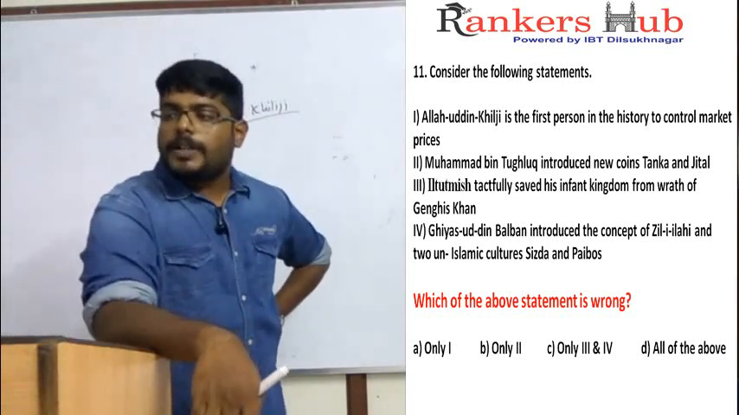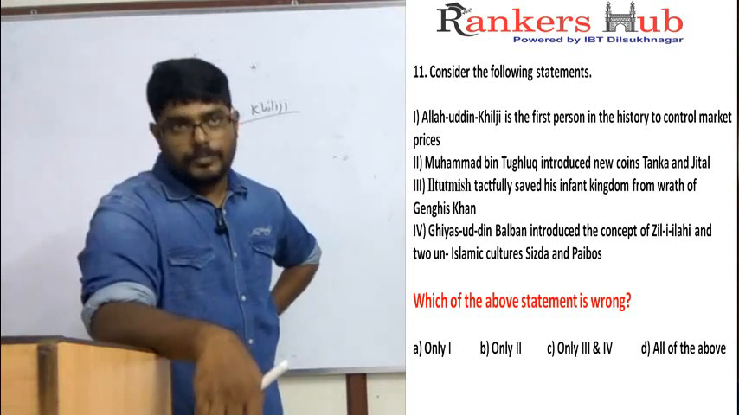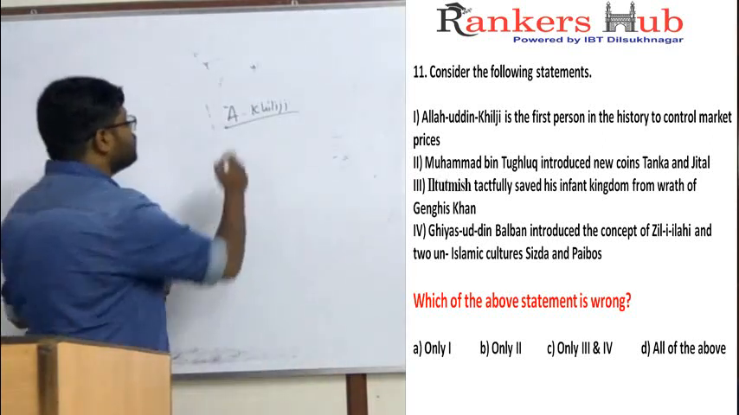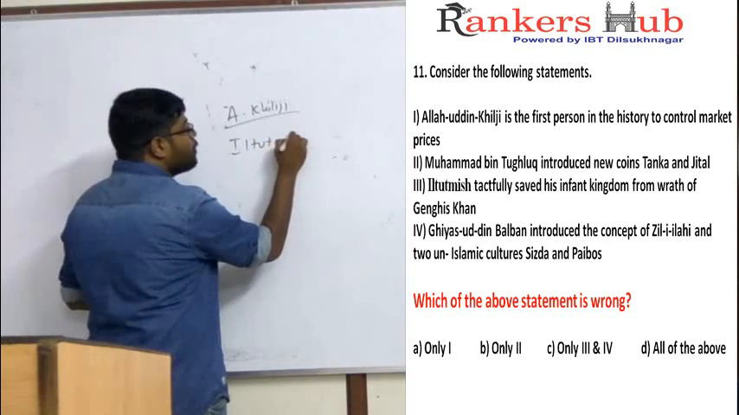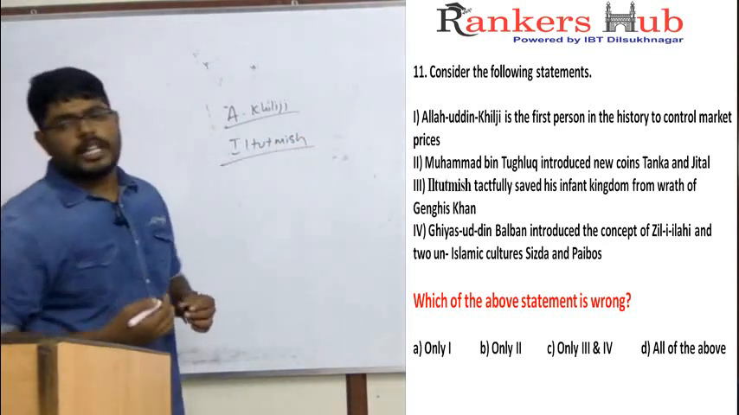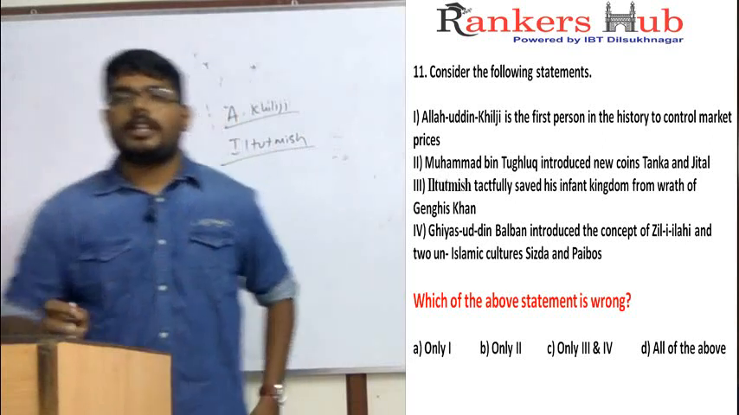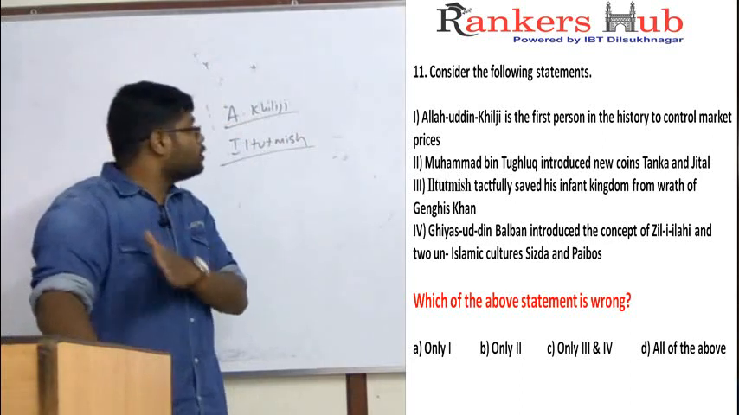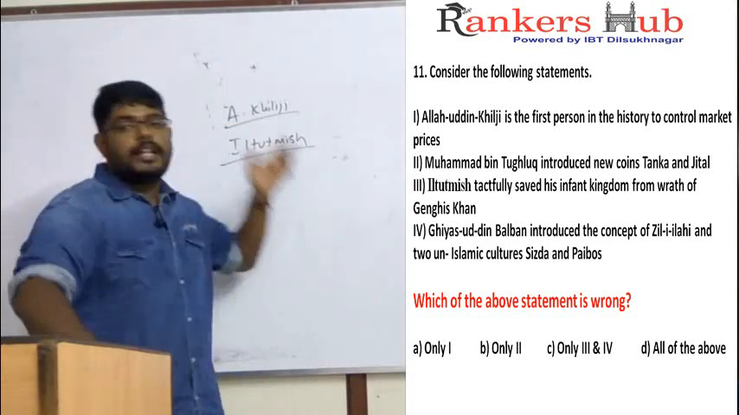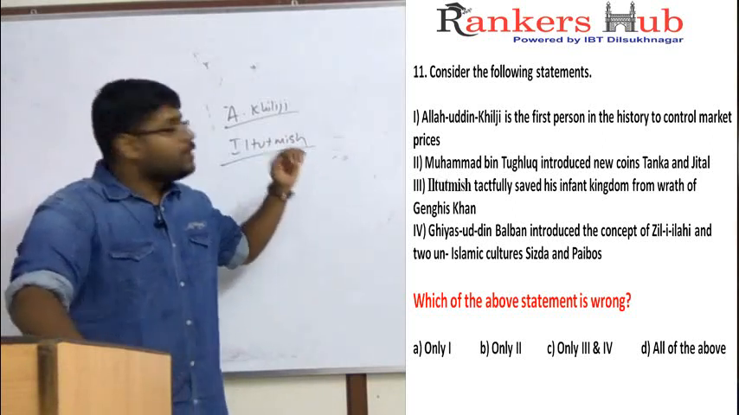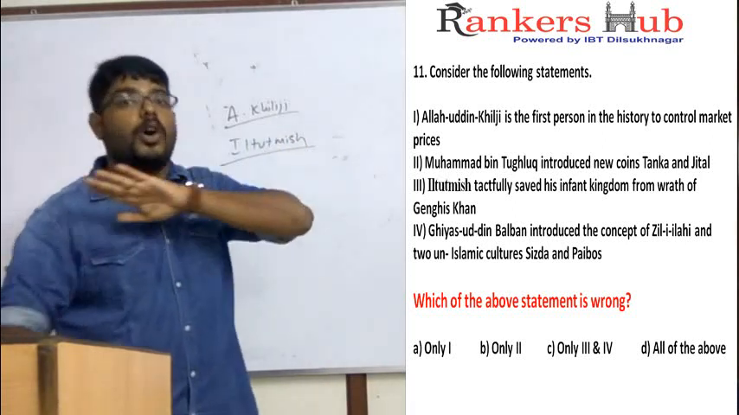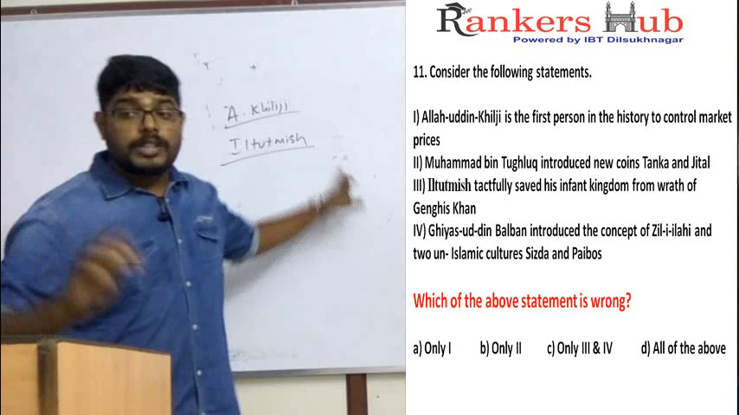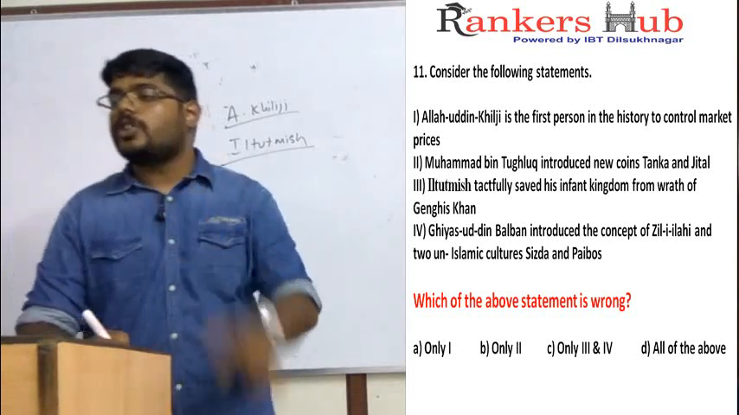Second statement: Muhammad bin Tughlaq introduced new coins Tanka and Jitar. It is correct that new coins Tanka and Jitar were introduced, but not by Muhammad bin Tughlaq; it was Iltutmish. Iltutmish is taken as the second sultan, but actually is the third, because after Qutbuddin Aibak, his son ruled the empire. His son was incompetent, so Iltutmish killed him and started ruling. So Iltutmish is the first great king of the sultans. He removed all the Hindu coins and gave two new Muslim coins, Tanka and Jitar. So statement 2 is wrong.